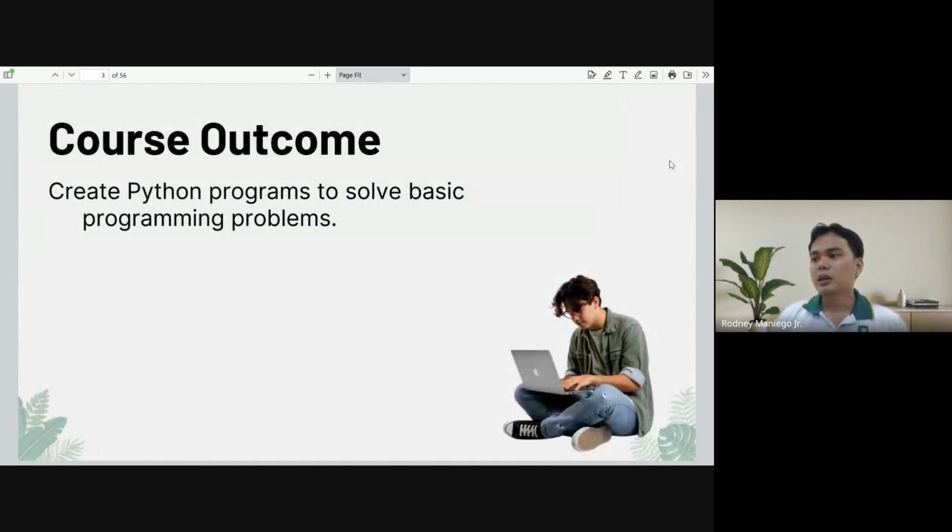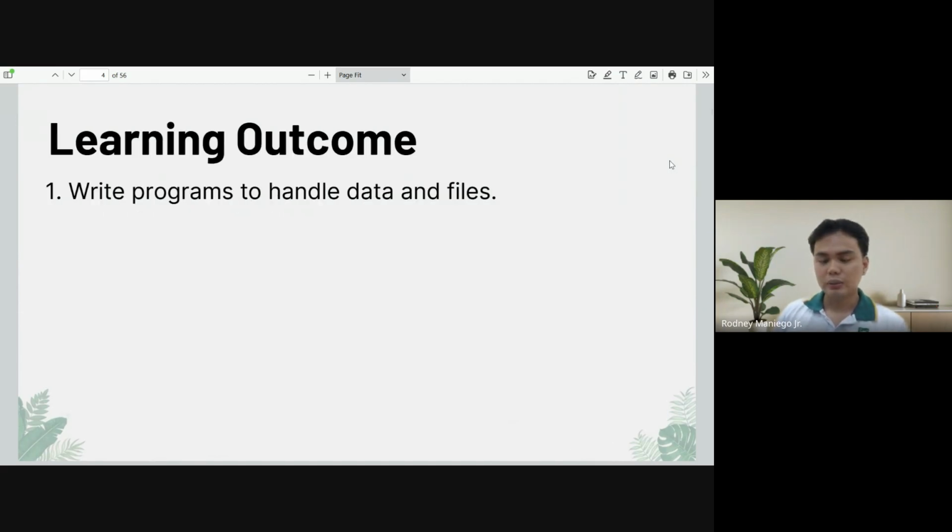So again, the outcome is the same. It's for you to create your own programs to solve basic programming problems. But of course, in preparation for creating your own, more realistic or real-world projects.